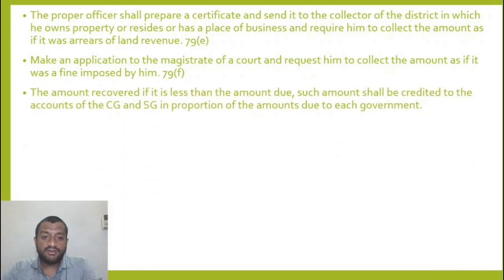The amount recovered, if it is less than the amount due, such amount shall be credited to the accounts of central government and state government in proportion to the amount. So let us say 10 lakhs is due, 6 lakhs to the central and 4 lakhs to the state government. Now I collect 1 lakh only. So this 1 lakh should be credited to the center and state in the proportion of 6:4. That is what he says.